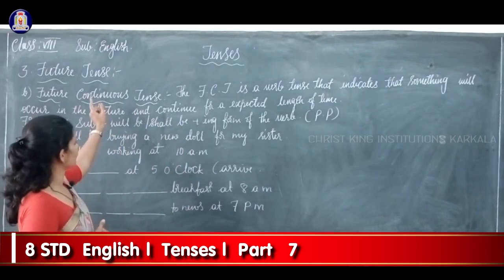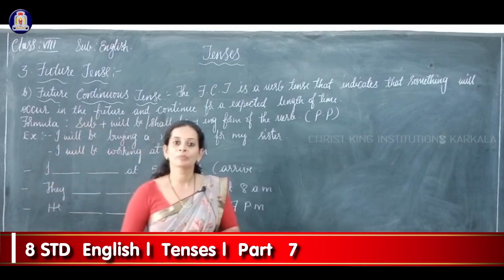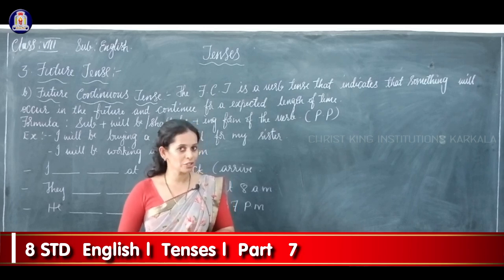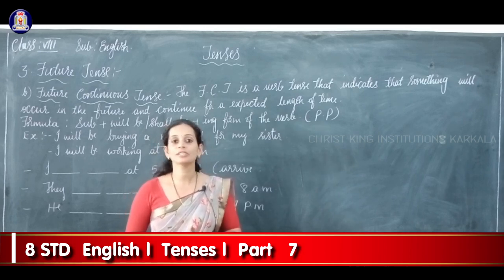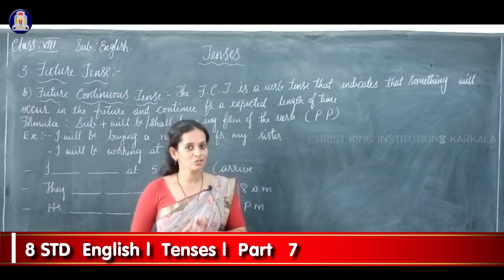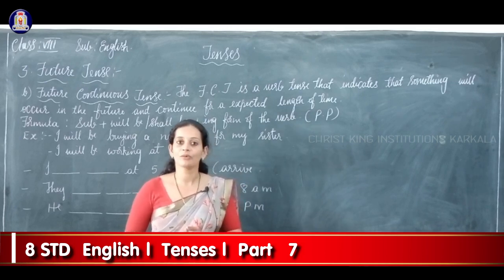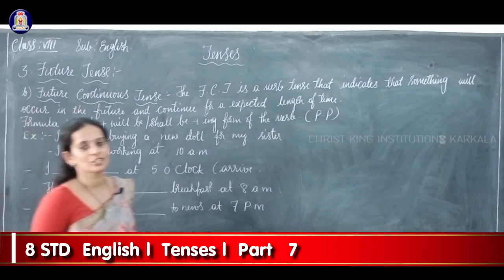Under future tense there are four divisions we learnt already. You know it already. Which are they? Simple future, future continuous, future perfect and future perfect continuous tense, right? Now in today's class let us learn the second division. Which one is that? You can see future continuous tense.